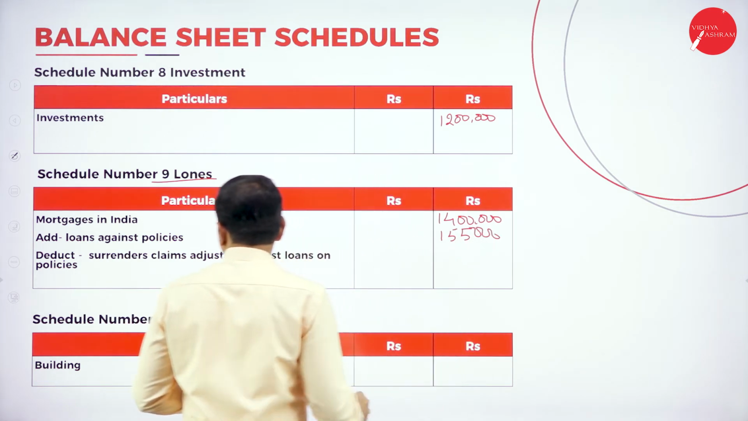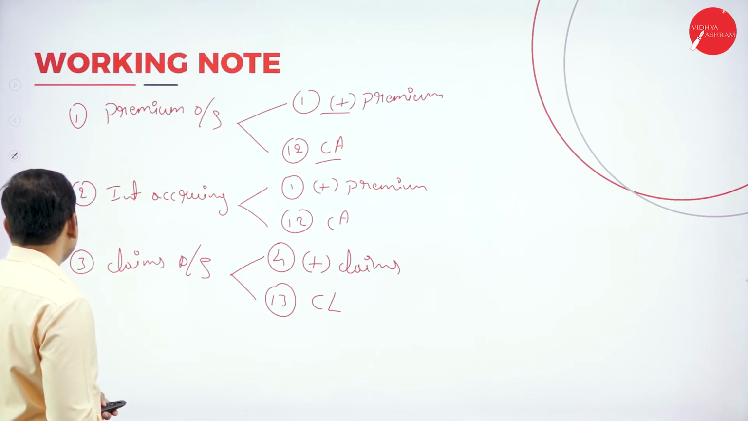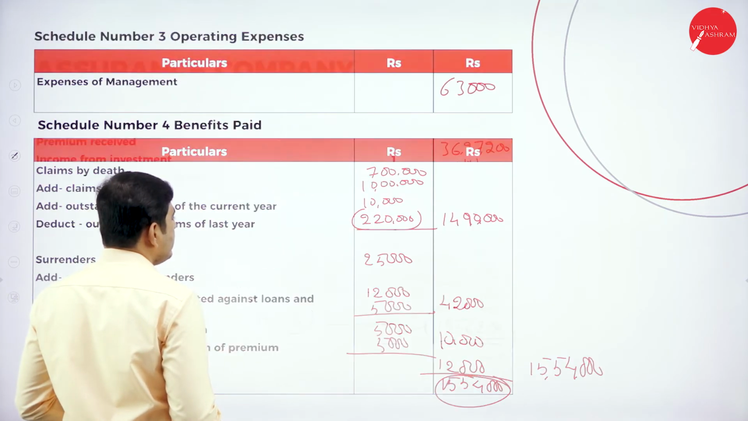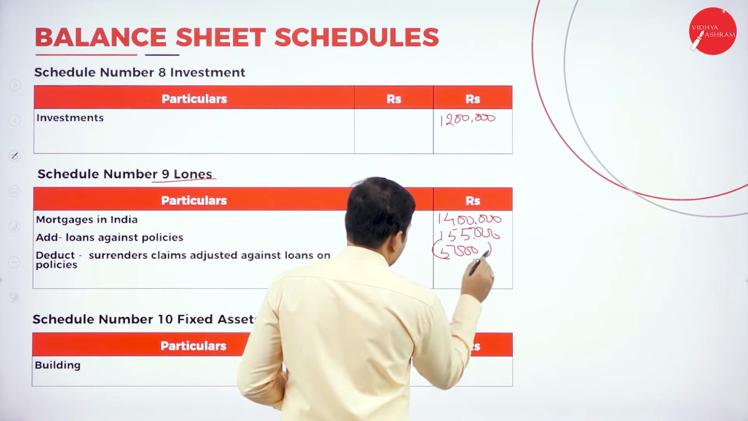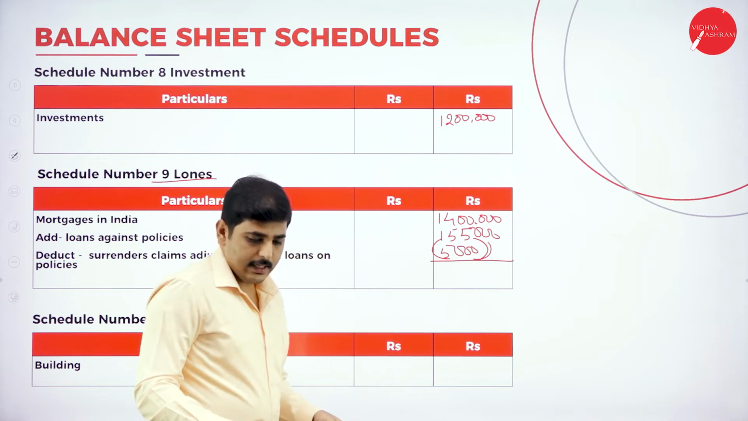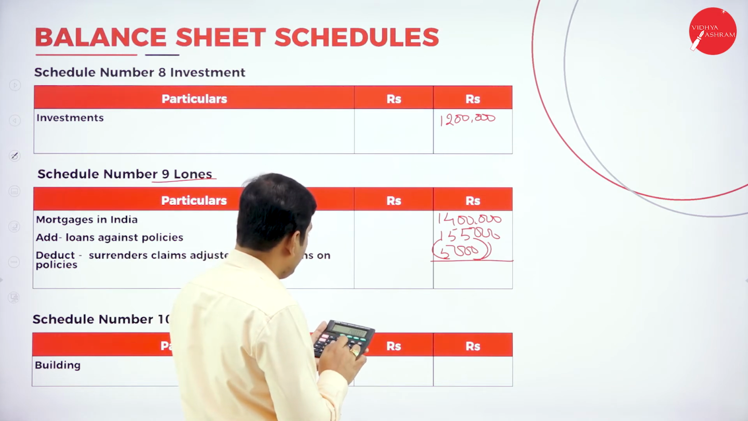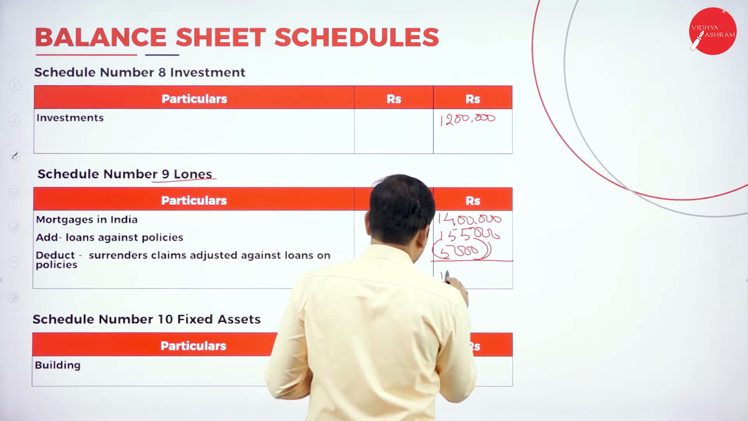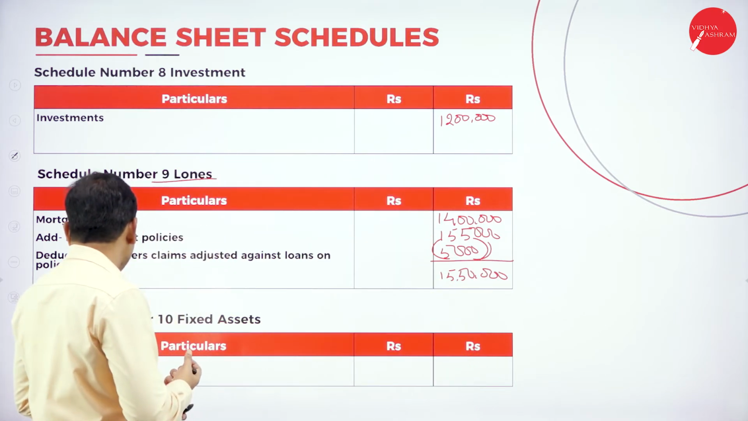Next item, surrenders adjusted against loans and policies. We have in adjustment surrenders adjusted against loans and policies. So 5,000 we should deduct it. Write the remaining amount. So 14 lakh plus 1,55,000 minus 5,000. It is 15 lakh 50,000.